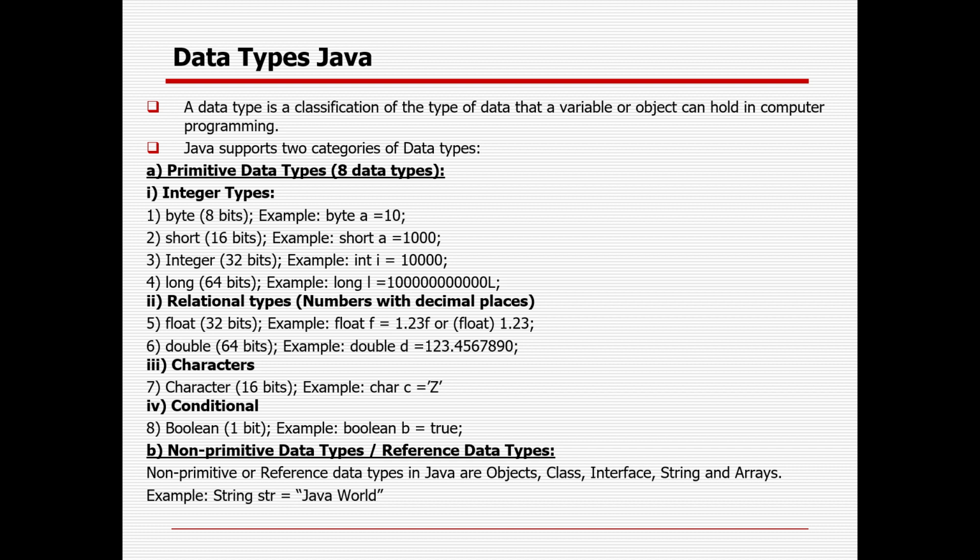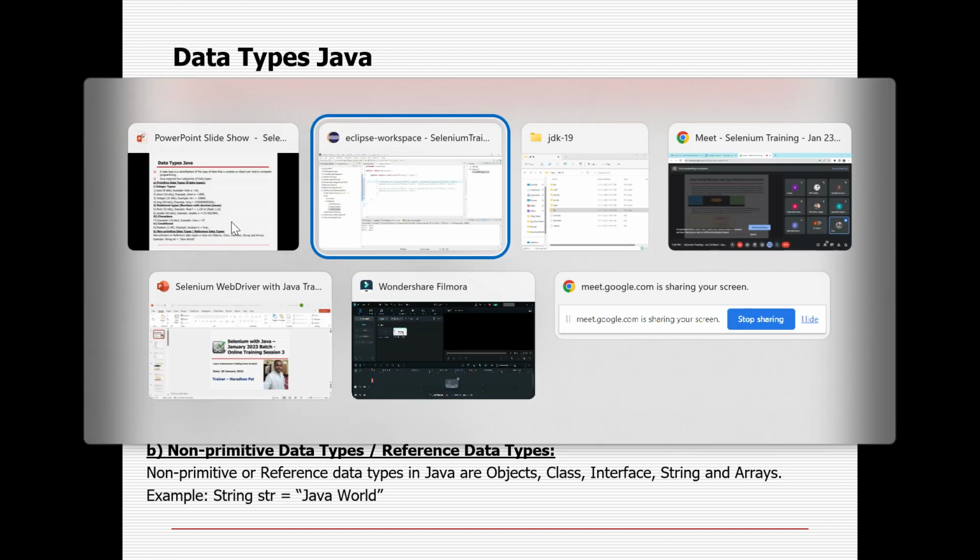Float will contain the decimal part. Double also big value 64 bits. Character only 16 bit, it will contain only A to Z, only one within the single quote. Boolean will only contain true or false, no other value it can contain. And non-primitive, remaining thing is non-primitive in Java, like already mentioned, object, class, string, everything. So let's see how we can deal with the data type, how we can create some variable and how we can assign the value, then how we can call those value.